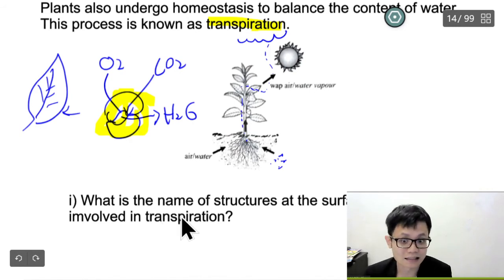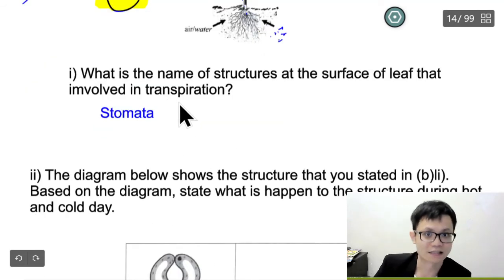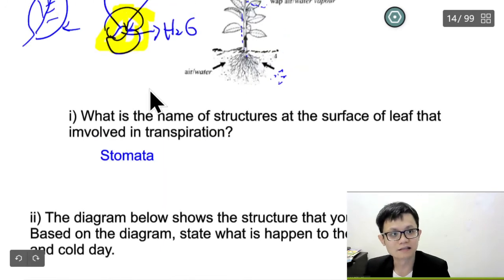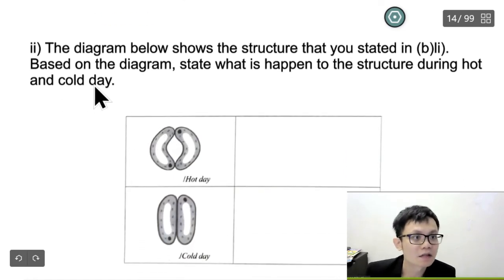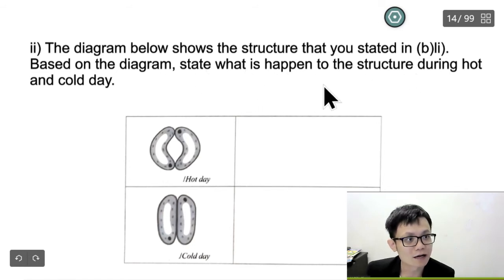What is the name of the structure at the surface of the leaf that involves transpiration? So this one I already explained just now. This thing is called the stomata. Okay, so let's look at the following question. The diagram below shows the structure that you stated in B2. State what happened to the structure during hot and cold day.